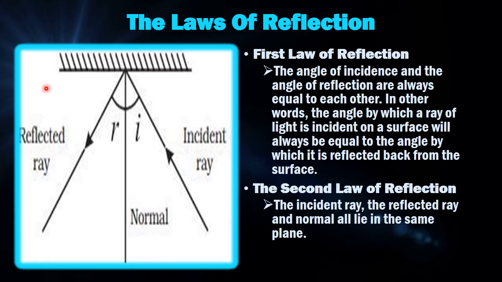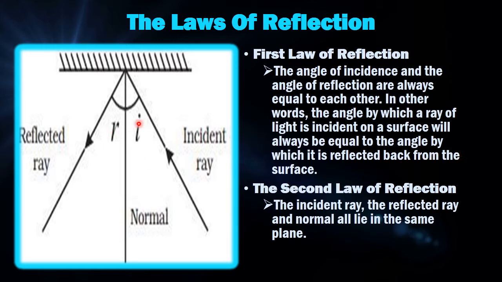Now, the laws of reflection. The first law of reflection is that the angle of incidence and the angle of reflection are always equal to each other. In other words, the angle by which the ray of light is incident on the surface will always be equal to the angle by which it is reflected back from the surface.